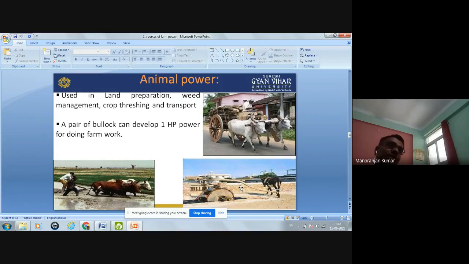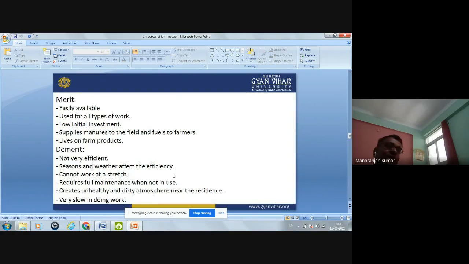So this is one important thing: a pair of bullock can develop how much power? 1 HP. Now we will see what are the merits and what are the demerits of this animal power.